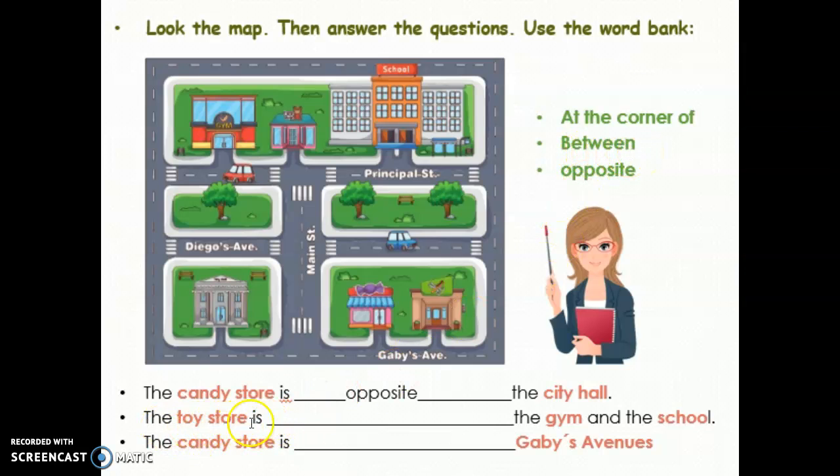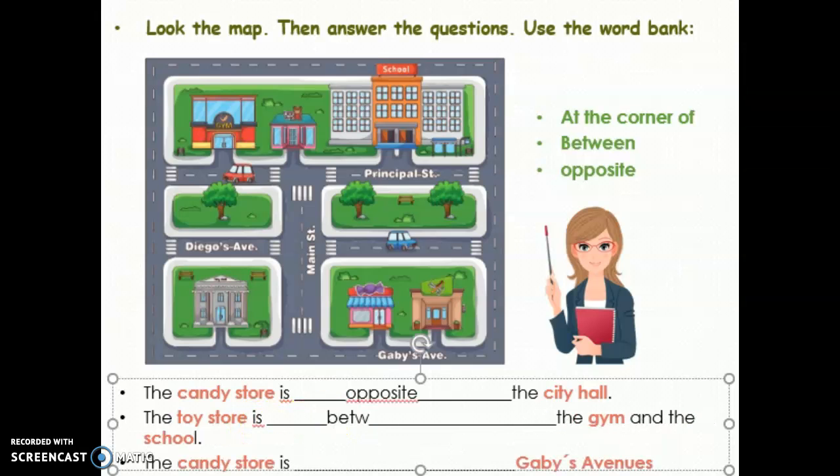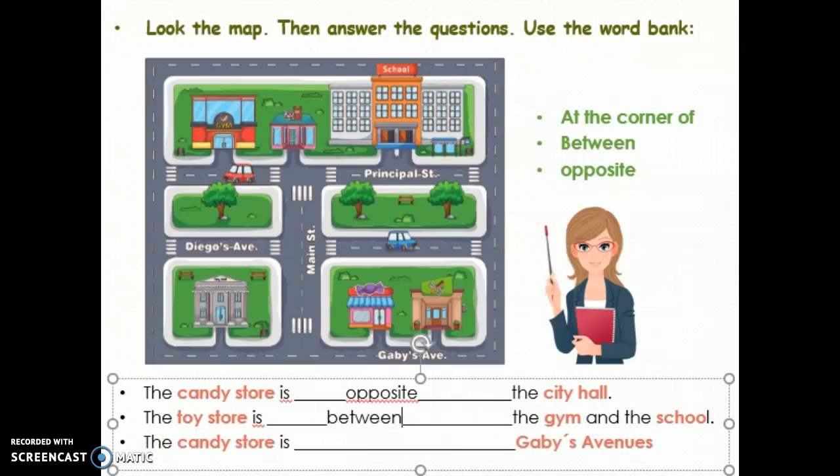Okay, the toy store is between the gym and the school. Okay, because in this part it's the gym and here the school.